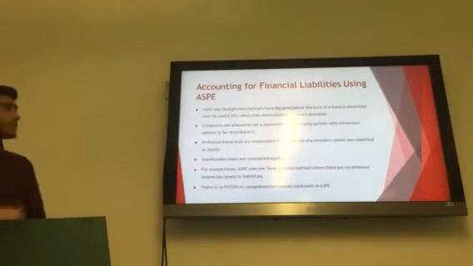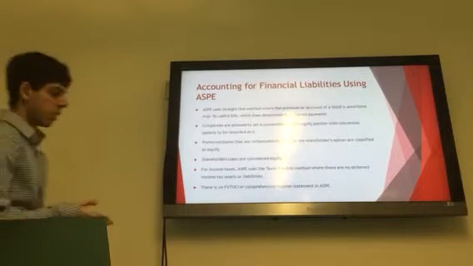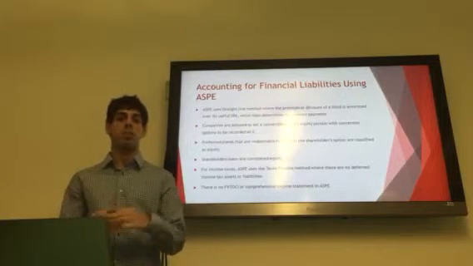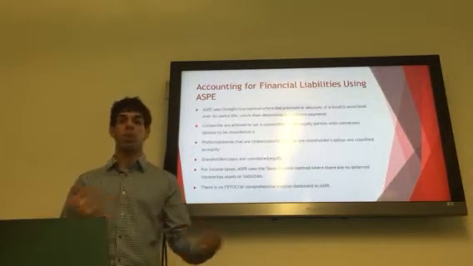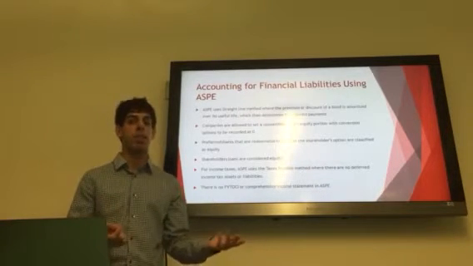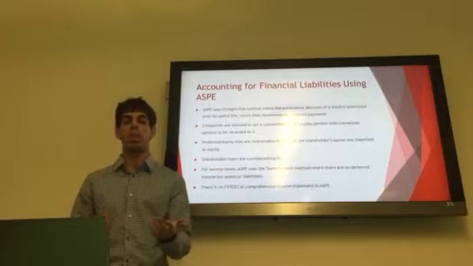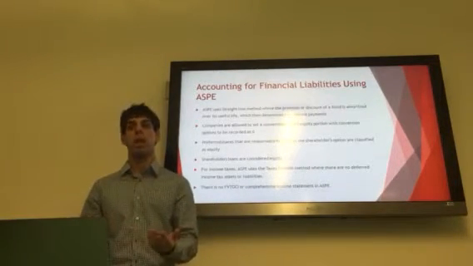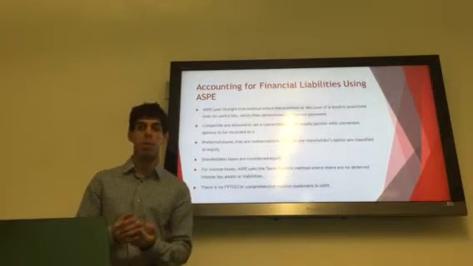So now we're going to be moving on to the accounting for financial liabilities using ASPE. There are several differences between ASPE and IFRS in terms of the treatment of financial liabilities. The first one is that amortization can be done on a straight line basis or the effective interest rate method, and it's all done according to the company. Generally, straight line is easier to implement, and that's why companies prefer to use that. However, in our case, we have chosen to stick with the effective interest rate method.